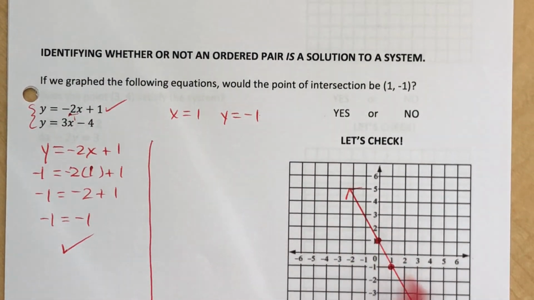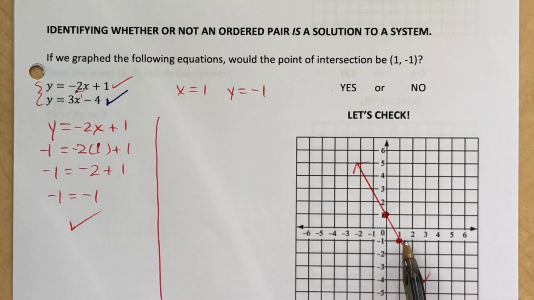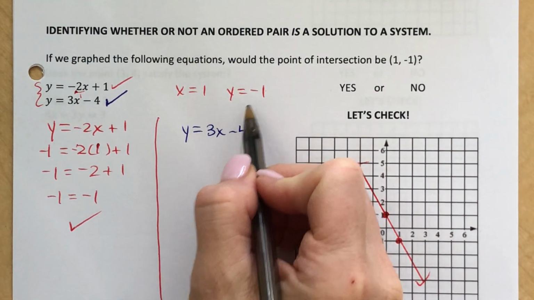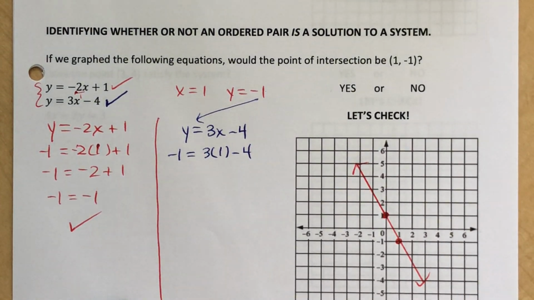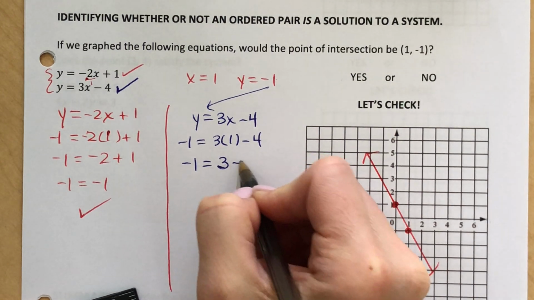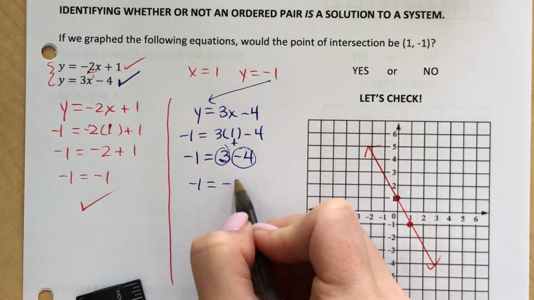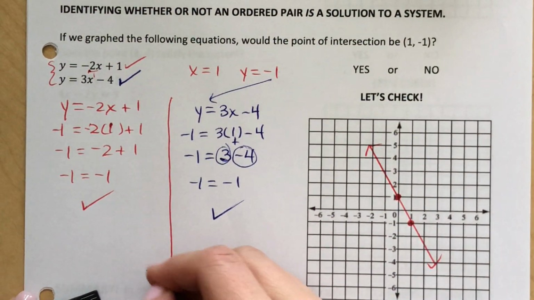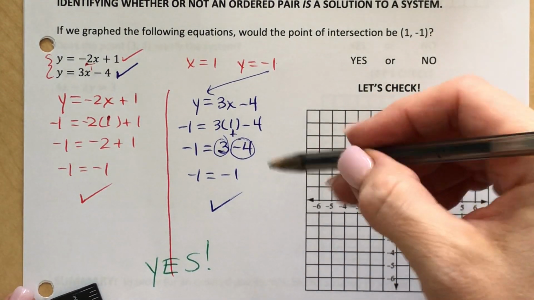This line includes the point (1, -1), but now I have to see when I go to graph this blue line, if that one actually also includes that. So let's take the y equals 3x - 4. Let's input this y as -1. Let's do 3 times the x, subtract 4, and see if that also equals each other. This, remember, is 3 plus -4, and I have also -1 equaling -1, which means that yes, you can put a big fat yes at the bottom here, that (1, -1) is in fact the solution to the system